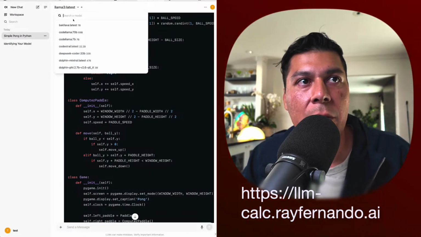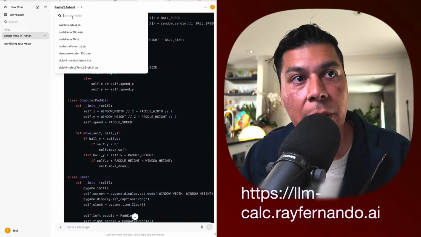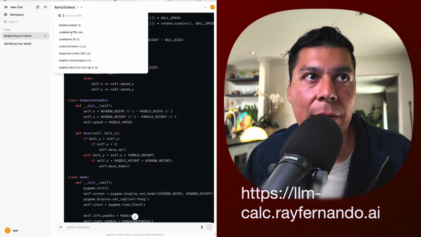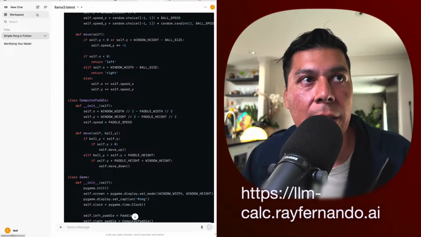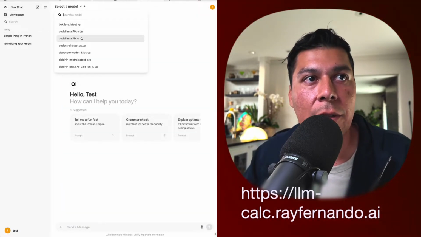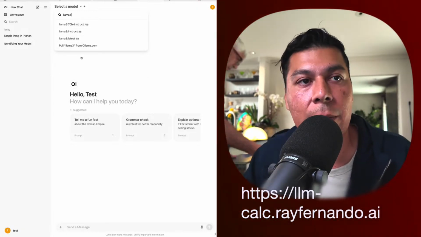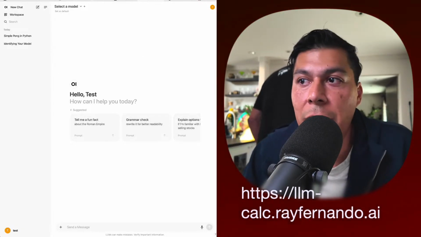To get a model, you just type it in here to search for the model. If the model is not already on your computer, it's going to go ahead and download it for us, as we saw there. To use it, you create a new chat and select the model that you want to use. So here you can just pick Llama 3, whatever the latest is, and then have it do whatever you want.